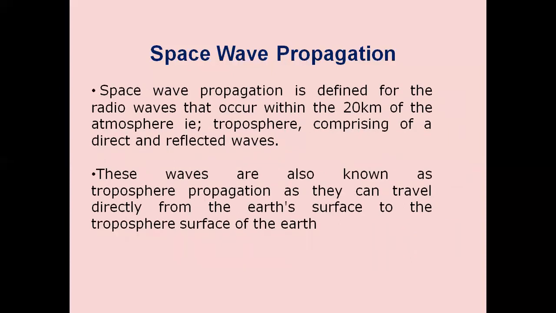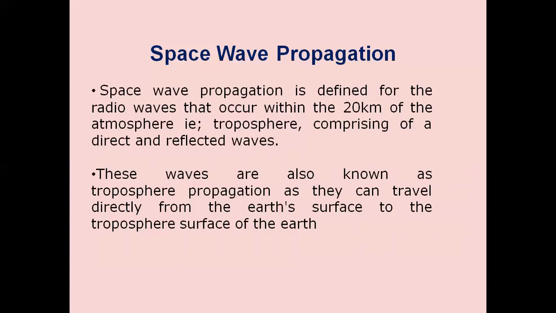Space wave propagation is defined for the radio waves that occur within 20 kilometers of the atmosphere, that is the troposphere, comprising of direct and reflected waves. These waves are also known as tropospheric propagation waves. We also call it direct wave propagation or line of sight wave propagation.